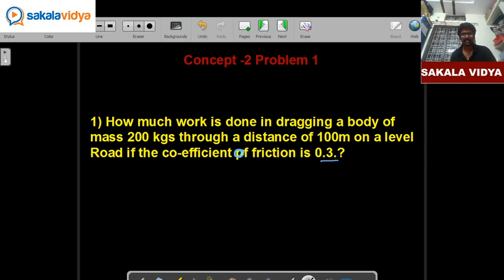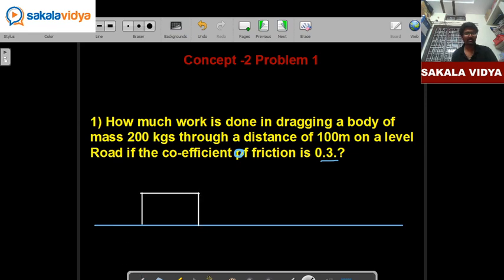So for example, this is our level road on which a mass of 200 kgs block is placed here, on which a force is acted whose displacement made by the body is of 100 meters.